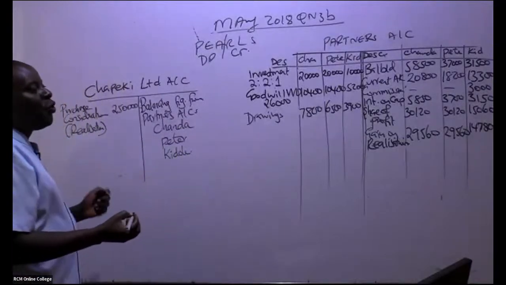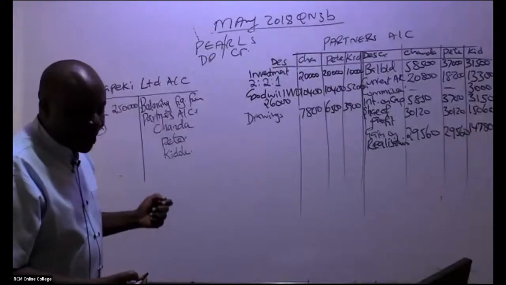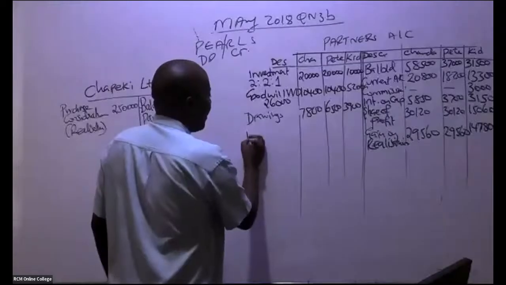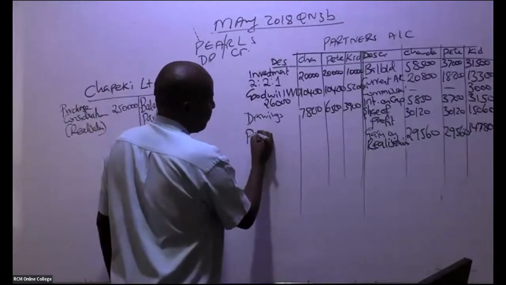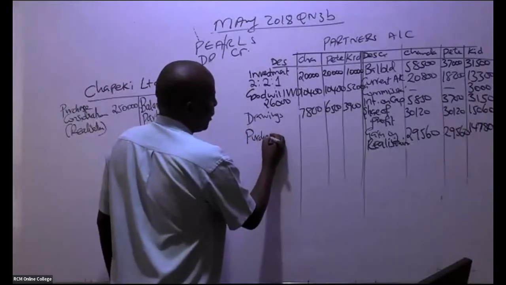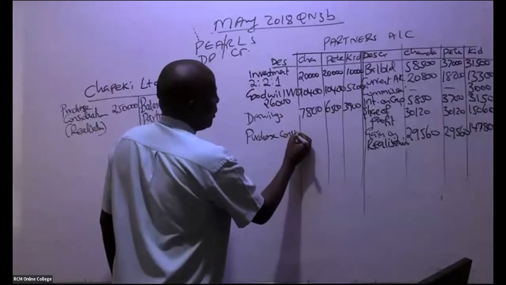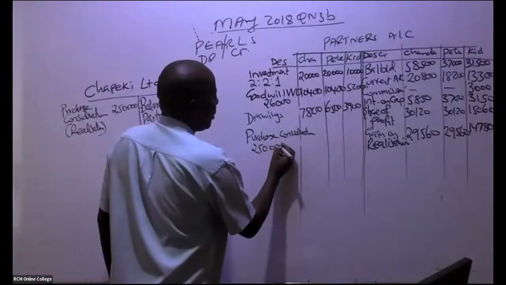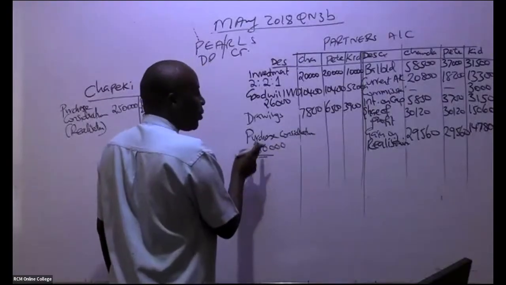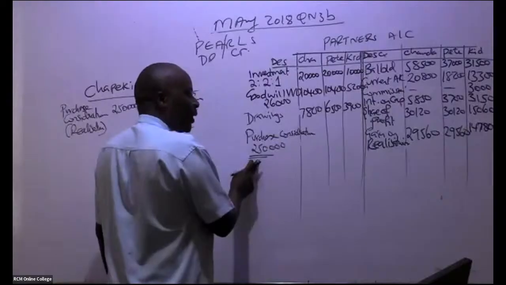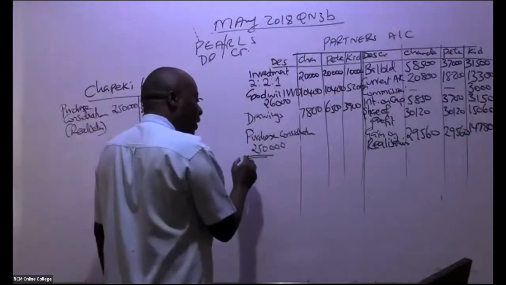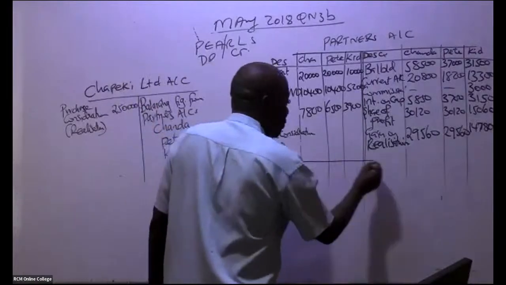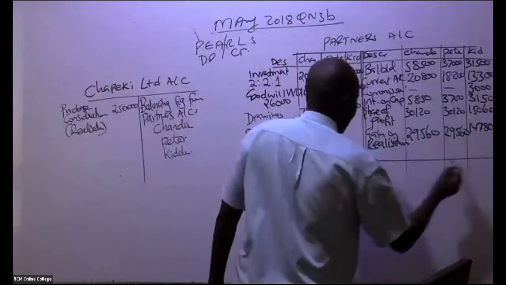So then can you kindly do me a favor? Come here straight away and give us, and this must always come here. Purchase consideration here, which in this case here is 250,000 in total. So it must always come here, but you don't share this as per the proportions. Not shared using the proportions. You get balancing figures.